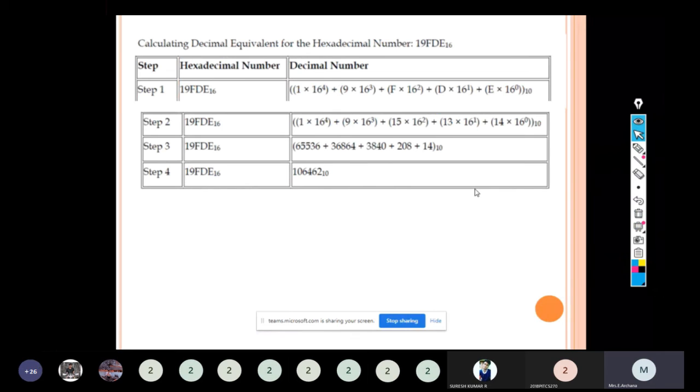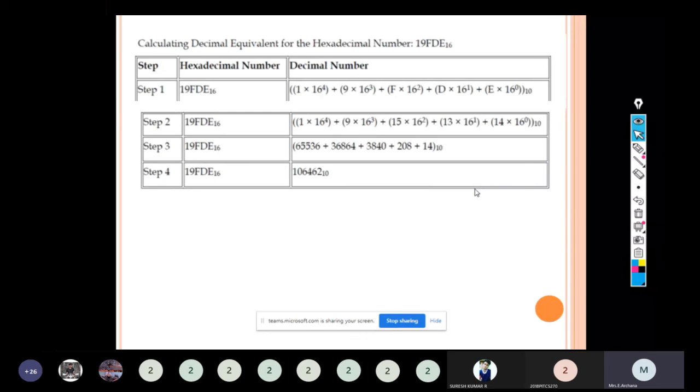Calculating decimal equivalent for the hexadecimal number, the same procedure. Here the hexadecimal value will have the base value 16. So we are going to give the positional bit weightage 16 to the power 0, 1, 2, 3, and so on. The question is: calculate the decimal equivalent for the hexadecimal number 19FDE to the base 16.